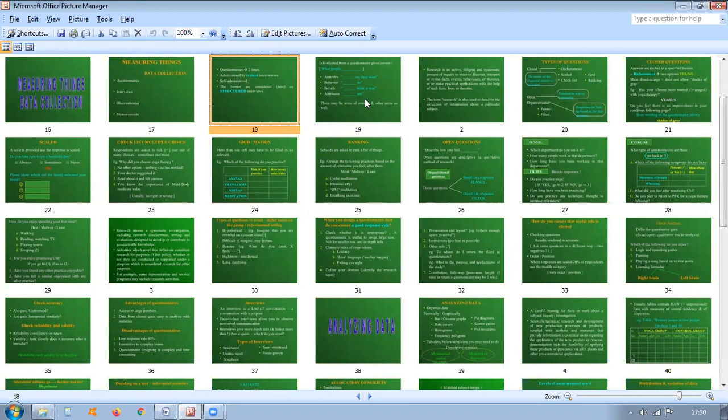Inferences on the results of statistical analysis and tests of significance provide the answers to research questions.